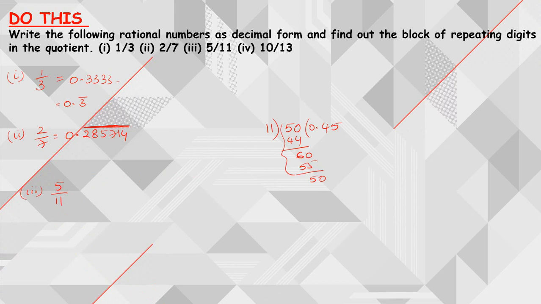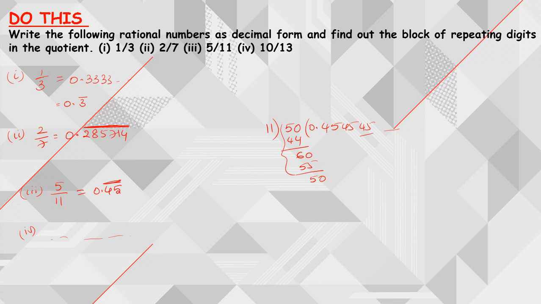So again the same process will repeat. That means again you are going to have 4 5 4 5 4 5 and so on. So 5 by 11 I can write as 0.45 bar. Now the fourth one, 10 by 13. With the 13 table, we need to divide. So we are going to get some particular things, right?